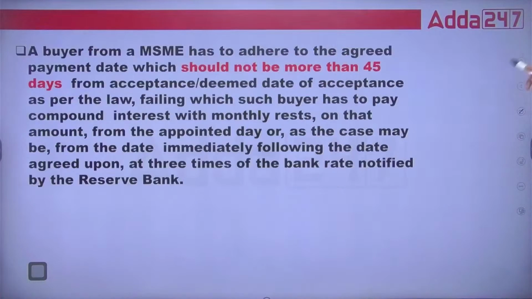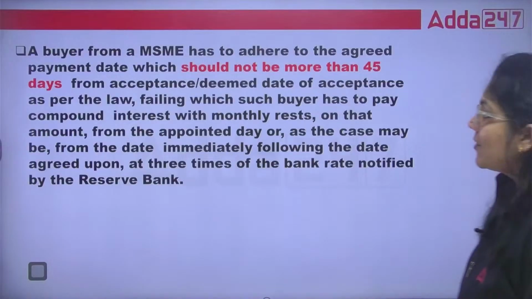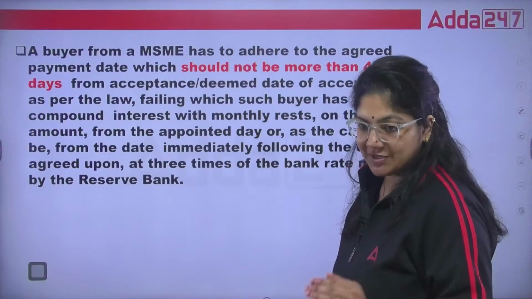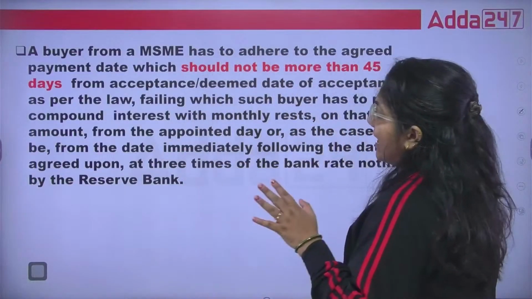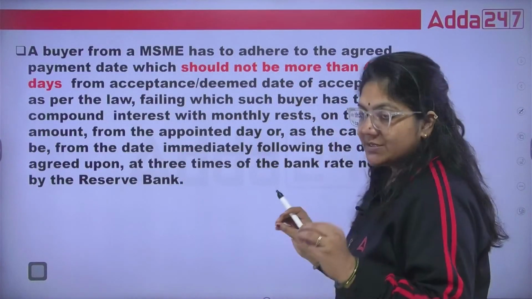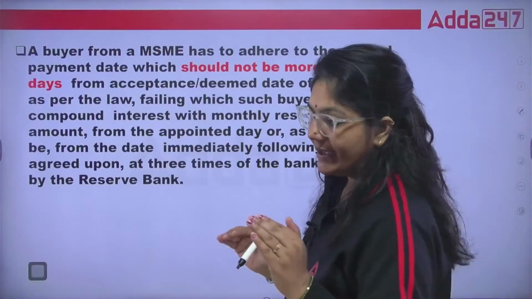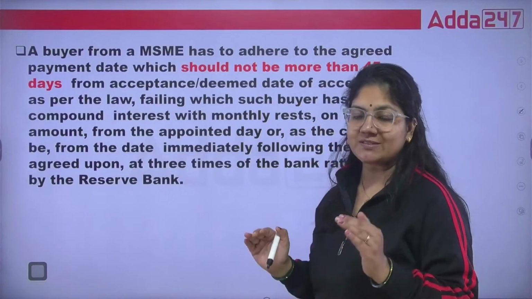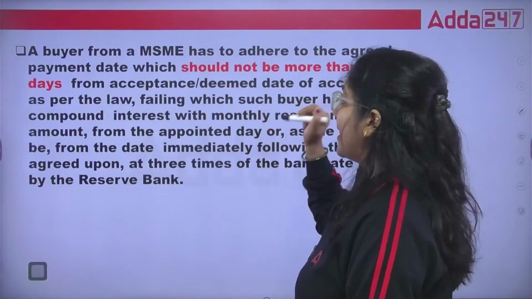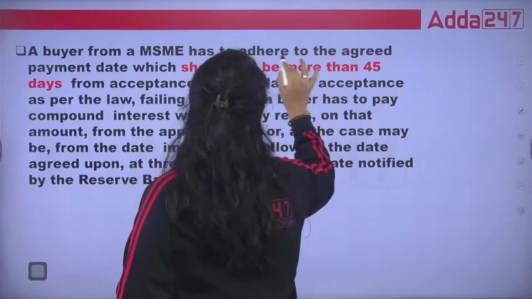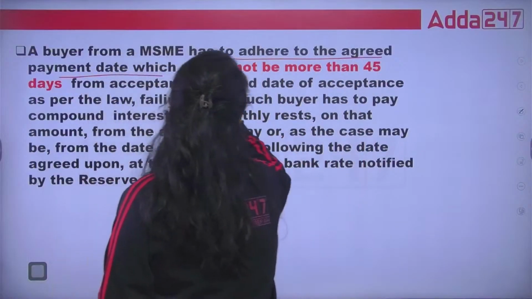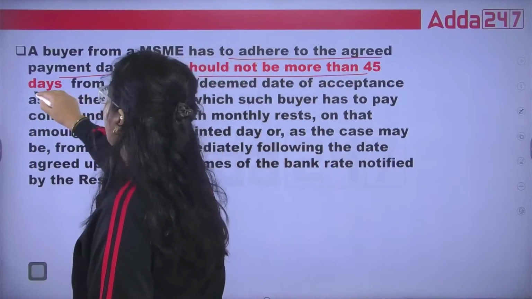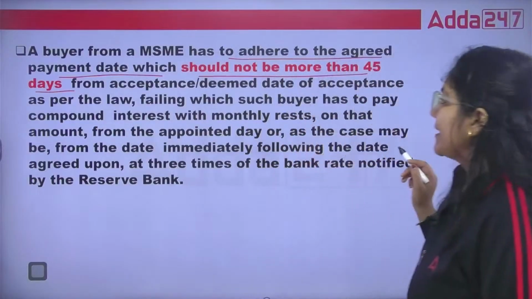Is that okay? Now class, the buyer from MSME, the buyer who purchases the thing, has to adhere to the agreed payment date. It means suppose the agreement is made between seller and the buyer, the buyer has to adhere to the agreed payment date, which should not be more than 45 days from the expected date.